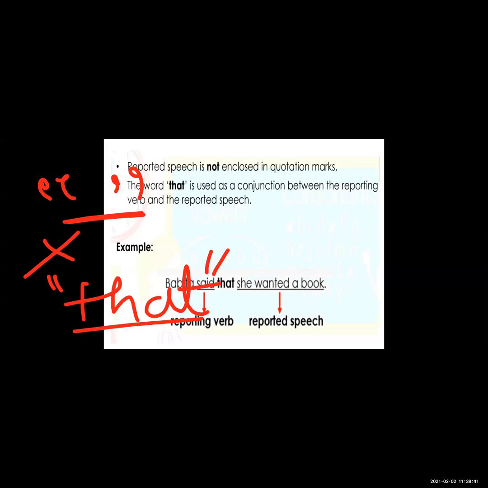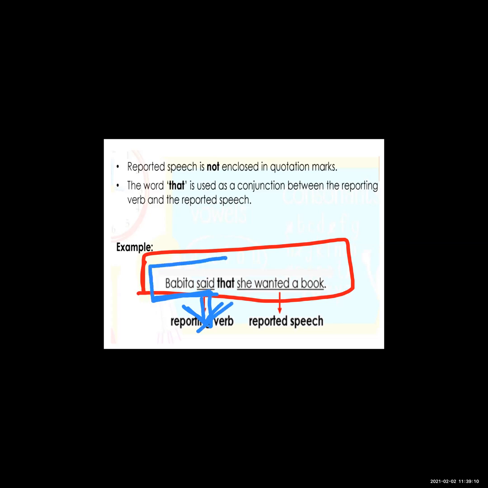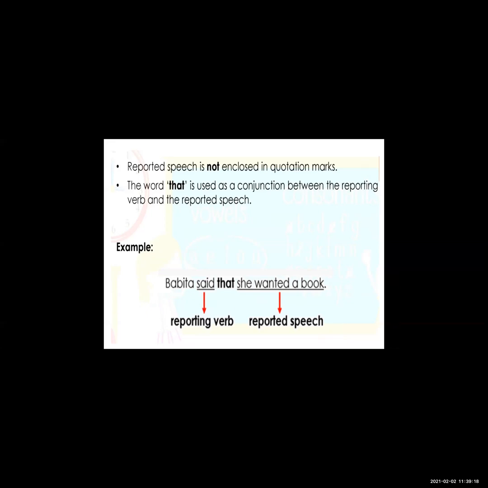See the example over here. Babita said that she wanted a book. So is this direct speech or indirect speech? This is indirect speech. In this sentence, said is a reporting verb. Babita is a girl, a noun. Babita said that she wanted a book.